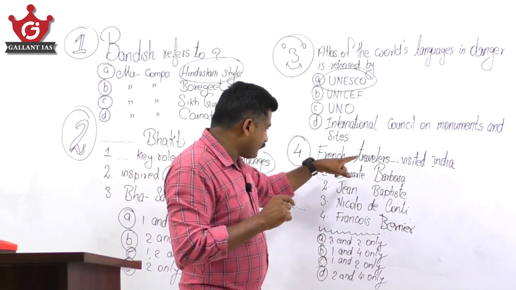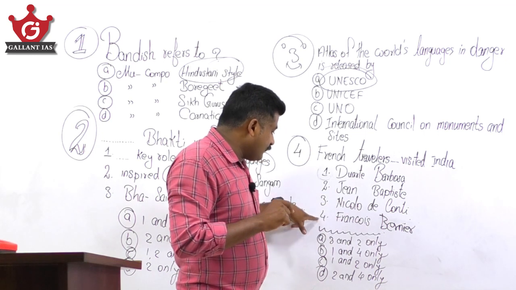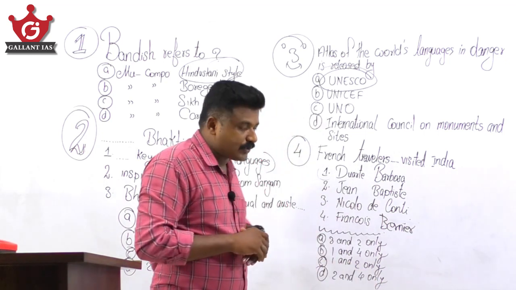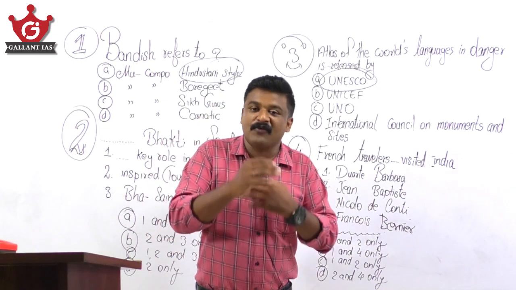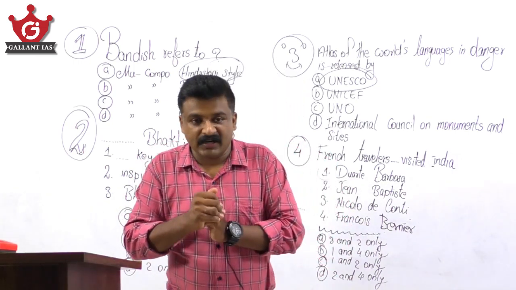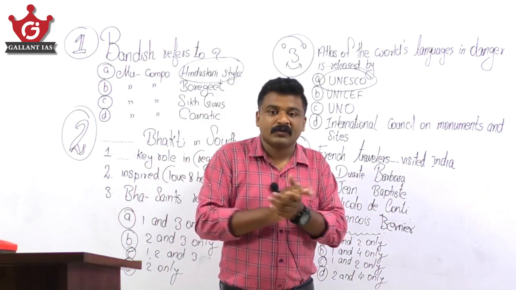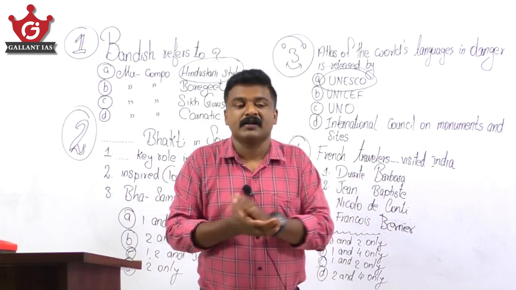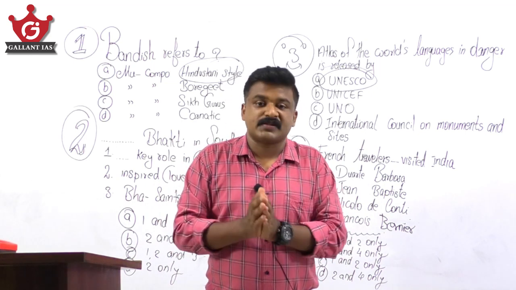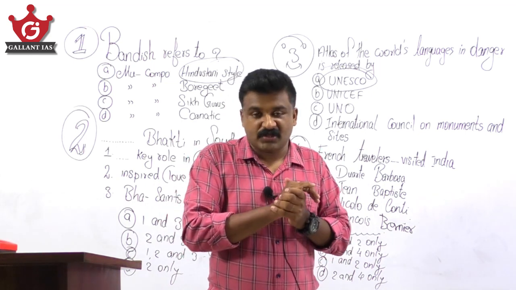So here they are asking about French travelers. 2 and 4 will be your answer. So D is your answer. Please take care: for the travelers who visited India, what was the purpose of their visit? What are the various books they authored? What literary works did they produce, and during whose time did they visit India? All those things are important because UPSC asks questions from this area.